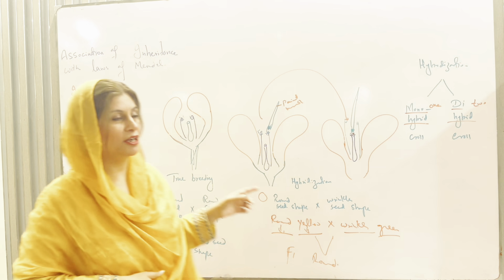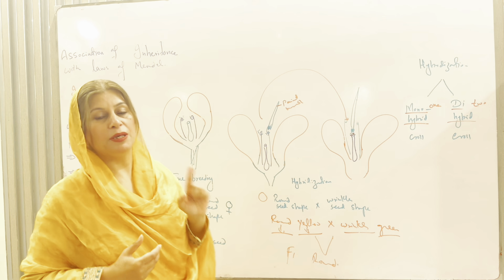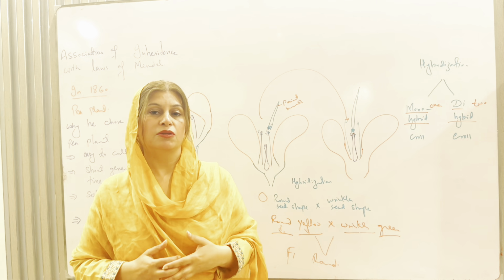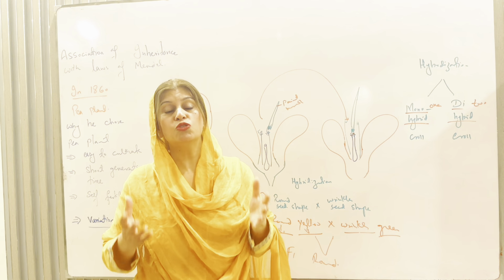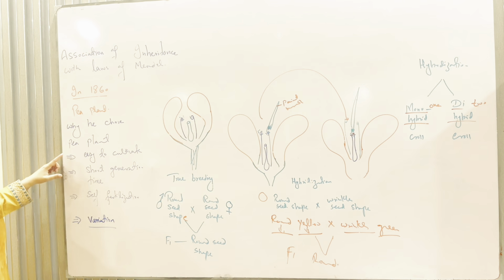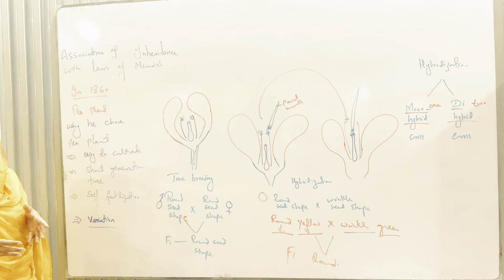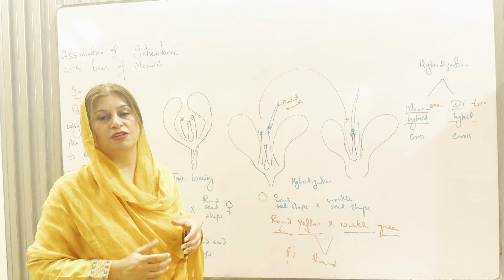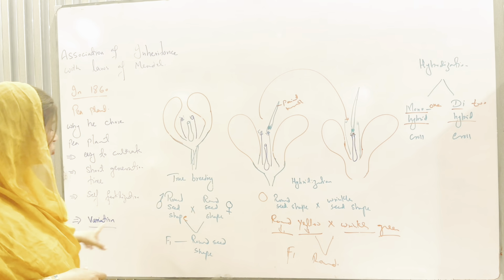No doubt, students, in 1860 Mendel worked on the pea plant, in which he did a series of experiments. And students, the one question which comes to our mind is, why did Mendel choose only the pea plant? The answer is that pea plants are easy to cultivate. They have a very short generation time, and self-fertilization is the case in a pea plant. We will discuss why self-fertilization is the case in pea plants in nature. And the last one is variation.